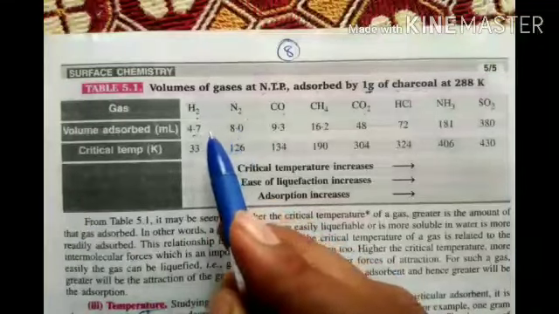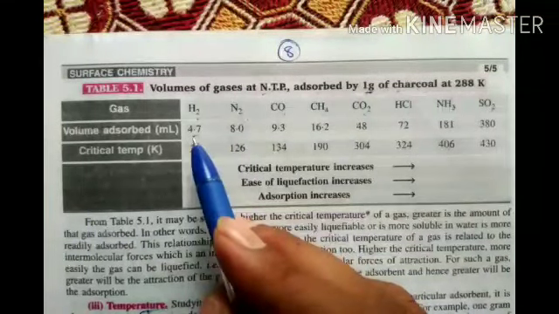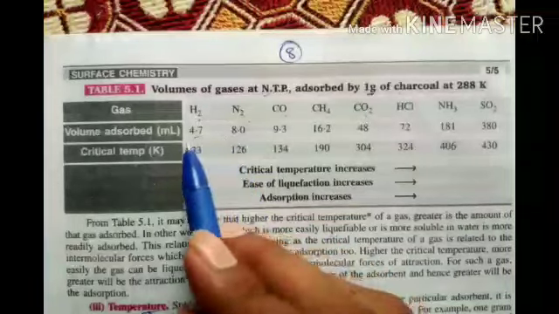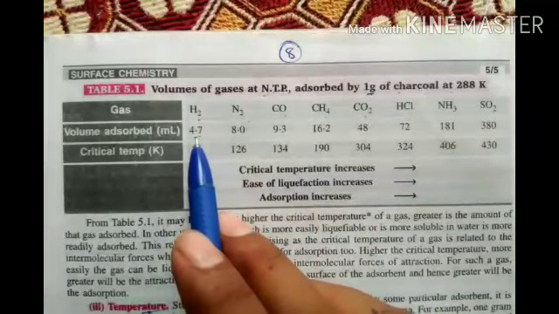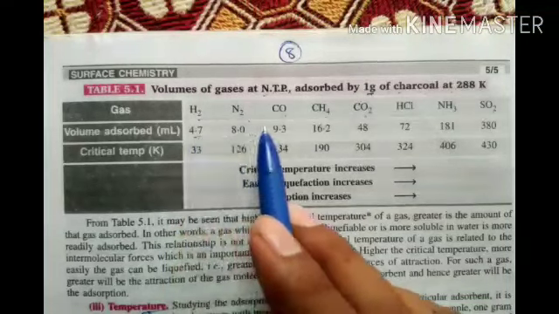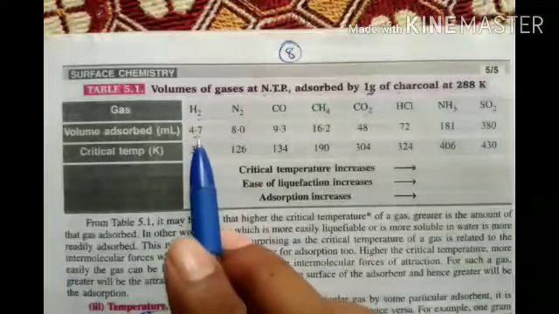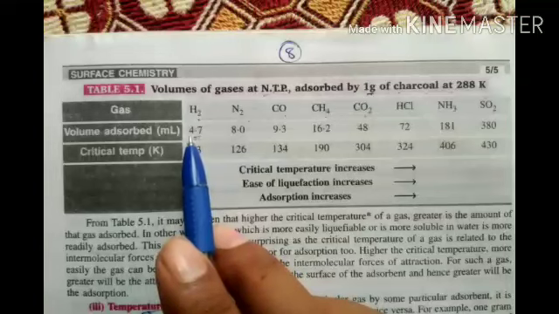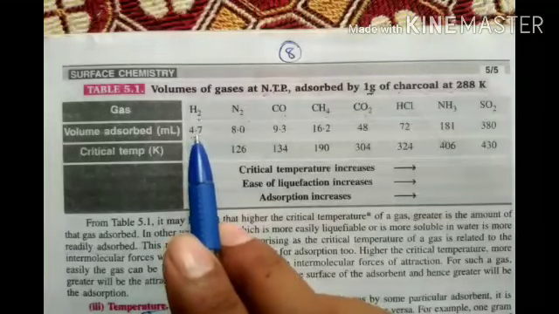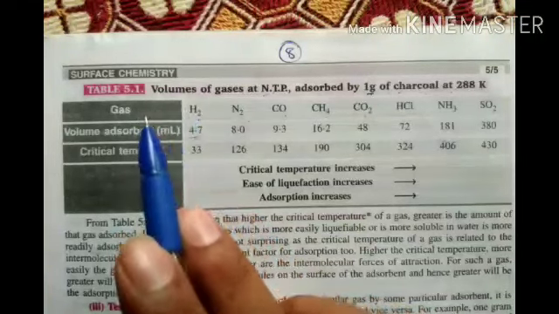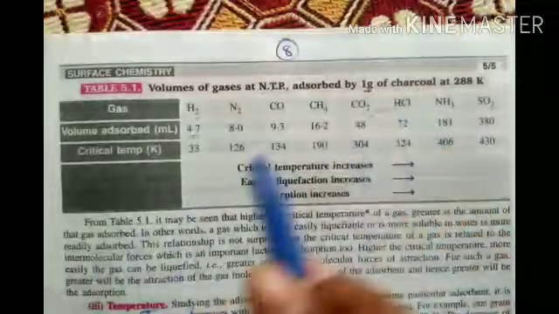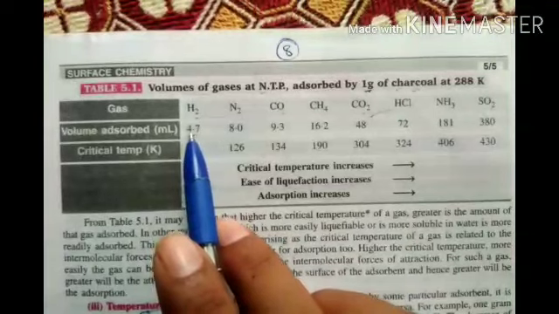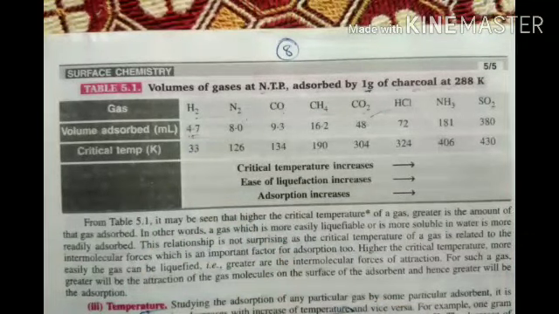Now in each beaker we are sending some amount of gas. How much ml? For example, 500 ml. Out of the 500 ml, only 4.7 ml of H2 gas is adsorbed by the adsorbent, that is charcoal. Why only 4.7 ml?